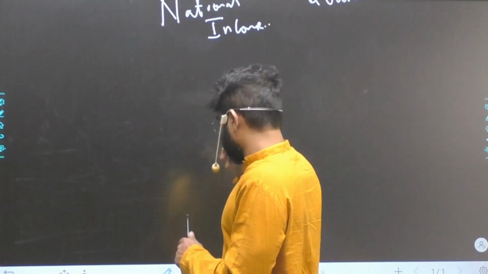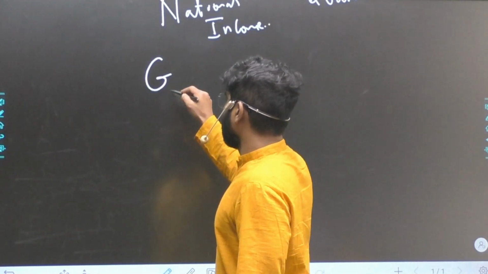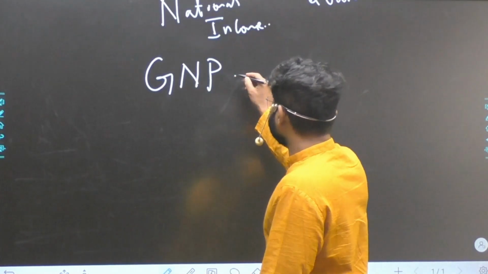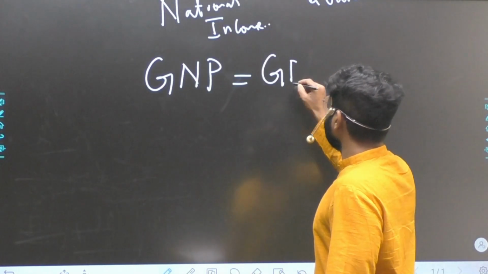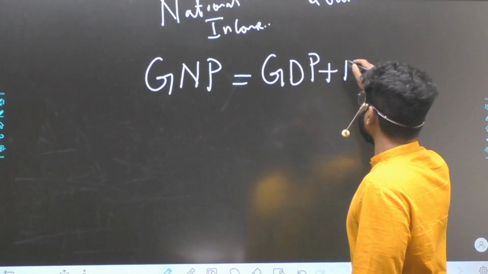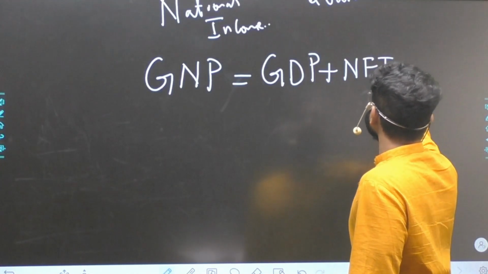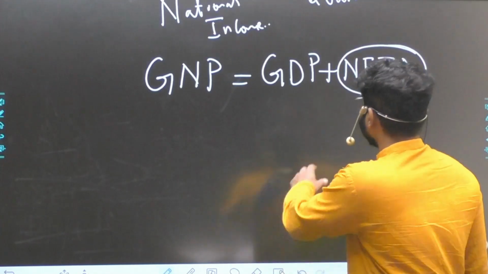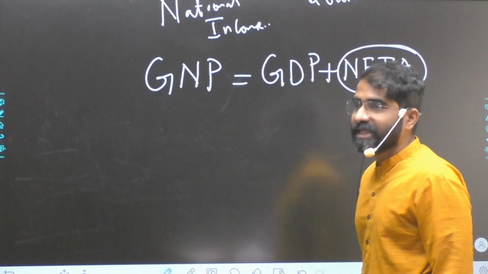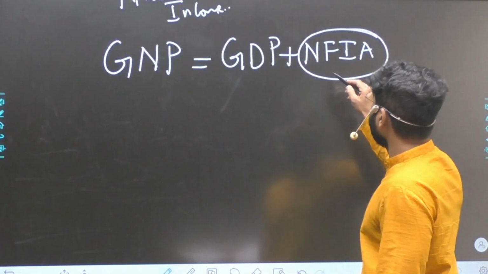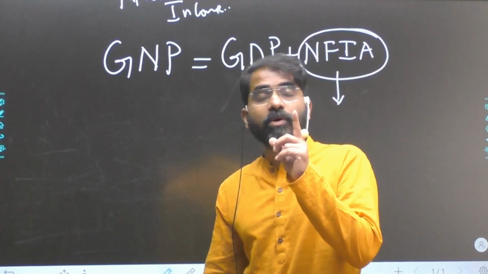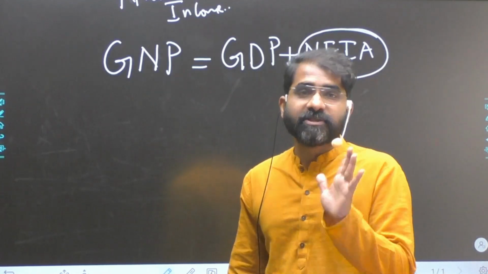Now, most of us know this formula. When I say national versus domestic, we say GNP is equal to GDP plus net factor income from abroad. Now, this NFIA, net factor income from abroad, is only a factor income. It does not include transfer payments.